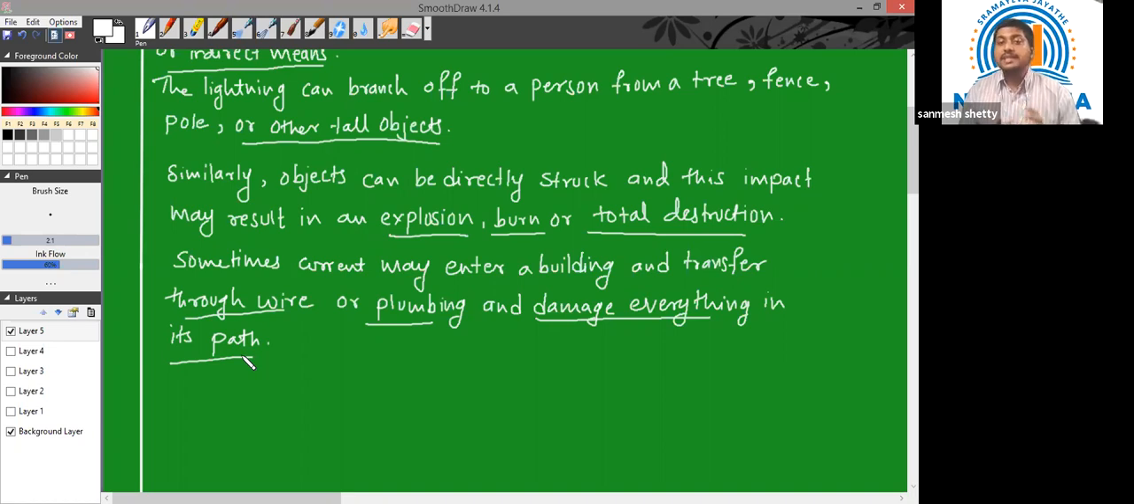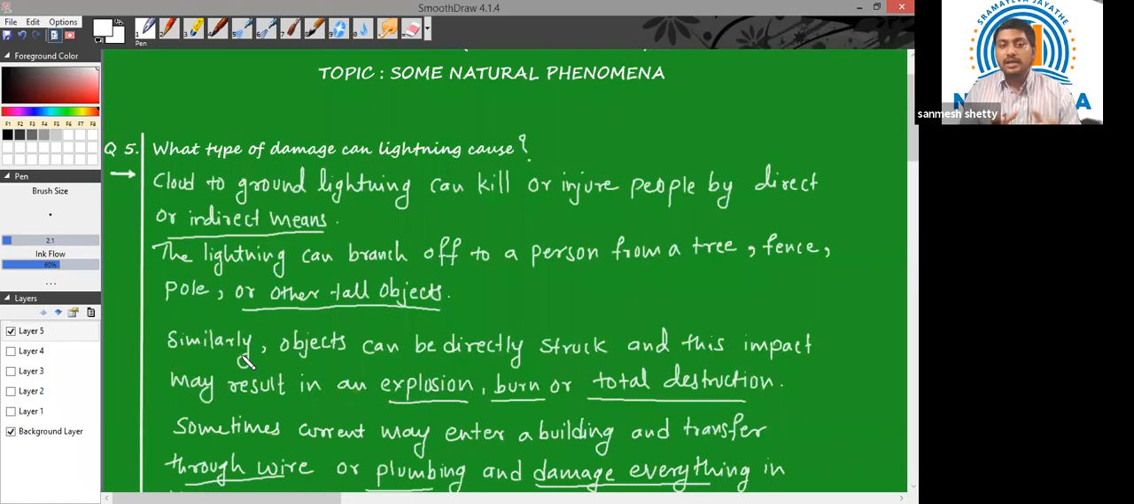So lightning in some instances can be very dangerous. It can cause tremendous destruction. So all these are the damages which lightning can produce.